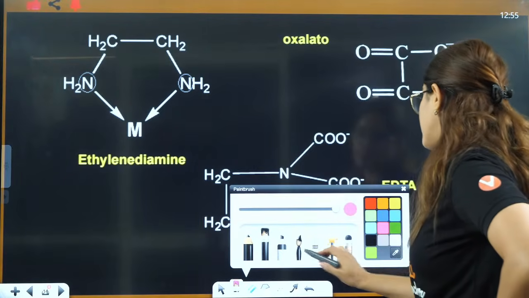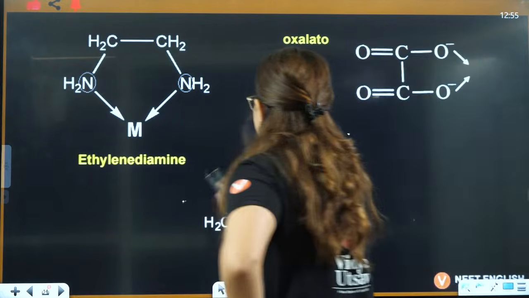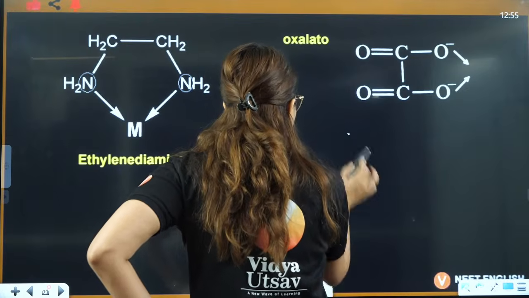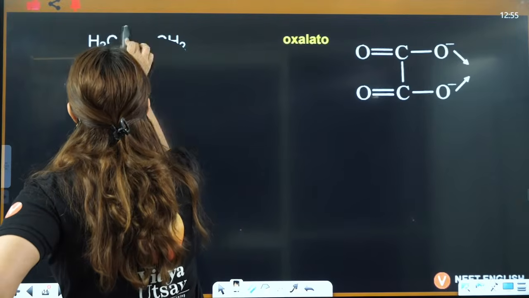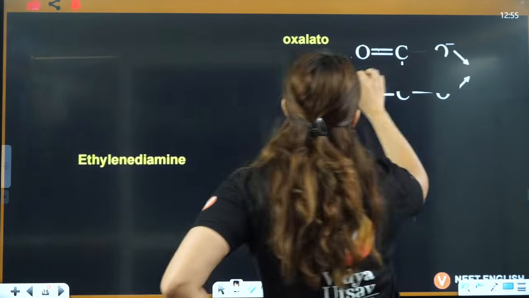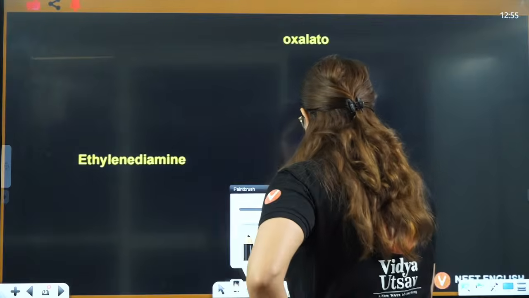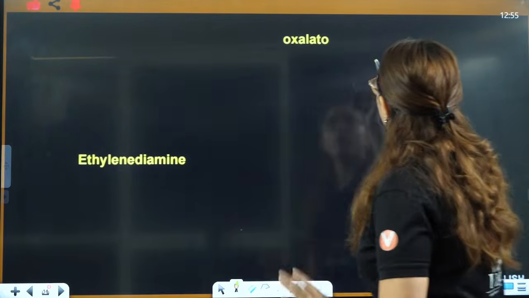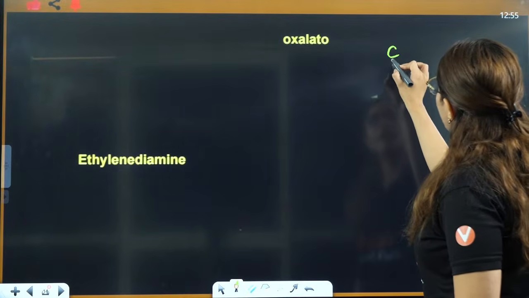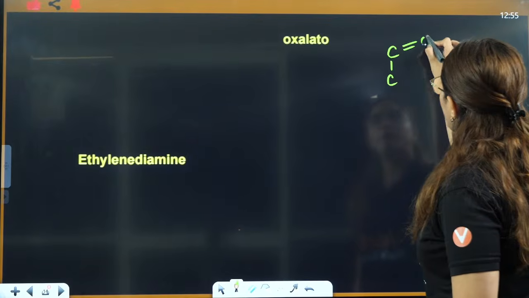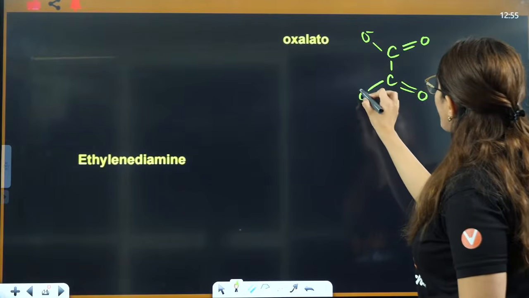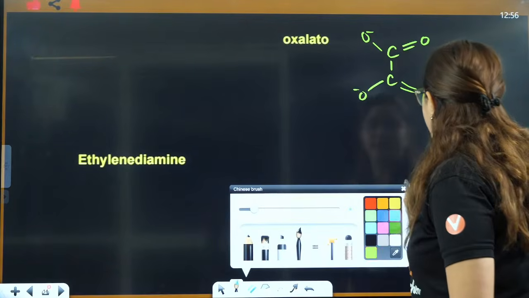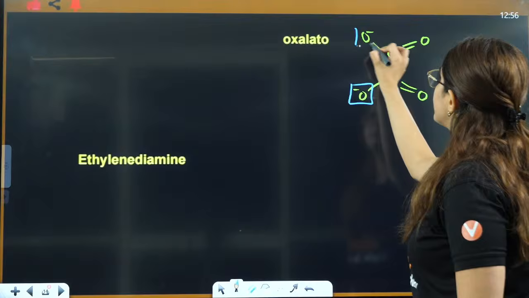Now see this thing. I'll draw this EDTA for you. See, how do you draw this? Okay, I'm going to draw this for you because you might feel that this is tough, but it is actually very easy to draw. So if I say I am drawing oxalato, how will I draw? I'll draw one carbon, double bond O, double bond O. This is O negative and this is O negative, and these are my two donating sites.